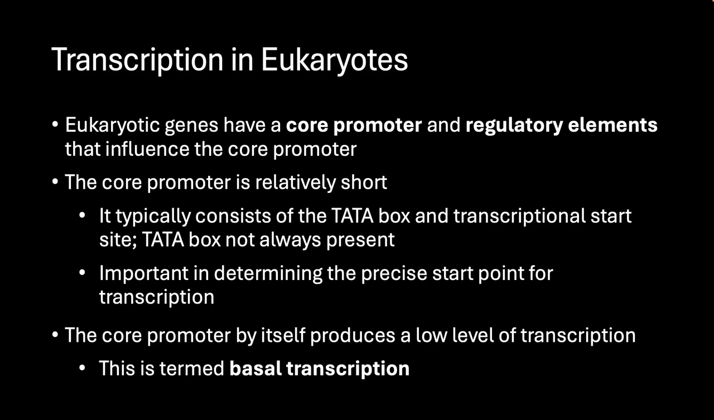As we talked about previously, much of the difference in transcription in eukaryotes has to do with regulating the process. In eukaryotes, our genes have a core promoter and various regulatory elements that influence that core promoter. The core promoter itself is rather short and consists of a short region, usually a TATA box, and the transcriptional start site. The key thing here is this determines the precise starting point for transcription. By itself, the core promoter can start transcription, but this is at a pretty low rate and is termed basal transcription.